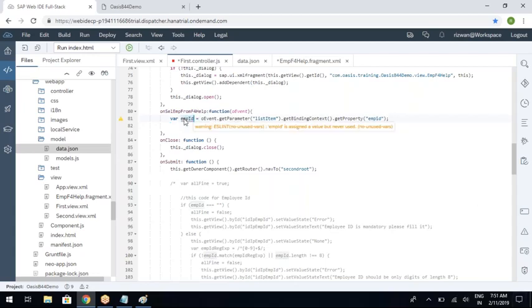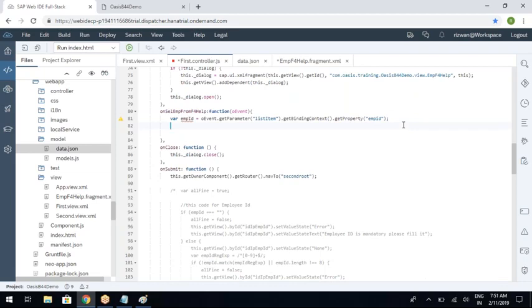If you want to check, you can put a console log statement and print this value, whether it is coming or not. Anyway, it will come, so I'm not printing it. What is my next step? The moment you read the employee ID from the selected row, you need to set that value to the input field.